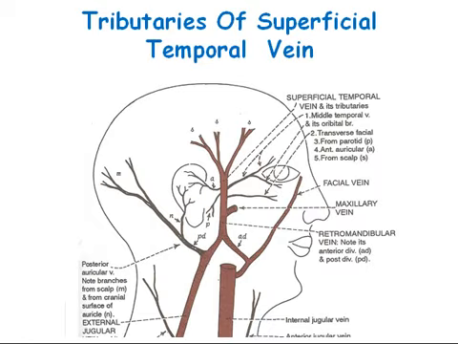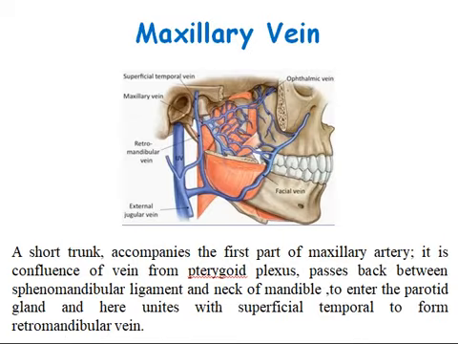Tributaries of the superficial temporal vein are veins from the parotid gland, the anterior auricular vein from the external ear, and the transverse facial vein from the face. The maxillary vein, a short trunk, accompanies the first part of the maxillary artery. It is a confluence of veins from the pterygoid plexus, passes back between the sphenomandibular ligament and the neck of the mandible to enter the parotid gland, and here unites with the superficial temporal vein to form the retromandibular vein.